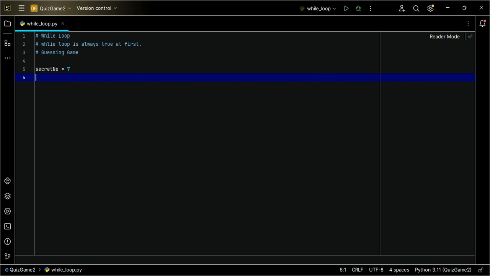The secret number equals, let's make our secret number 7. So how many times can you guess before I can say no, you've lost, you can no longer make a guess. So I need to put that into consideration as well. So I say guess time equals 3. You can only guess 3 times. Also, there should be someone or something that counts the number of times you've made the guess. So we call that guess number. So this guess number will always be 0 initially.